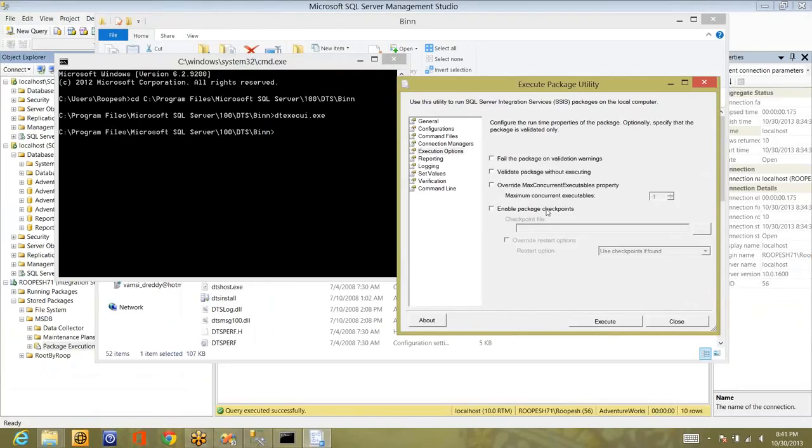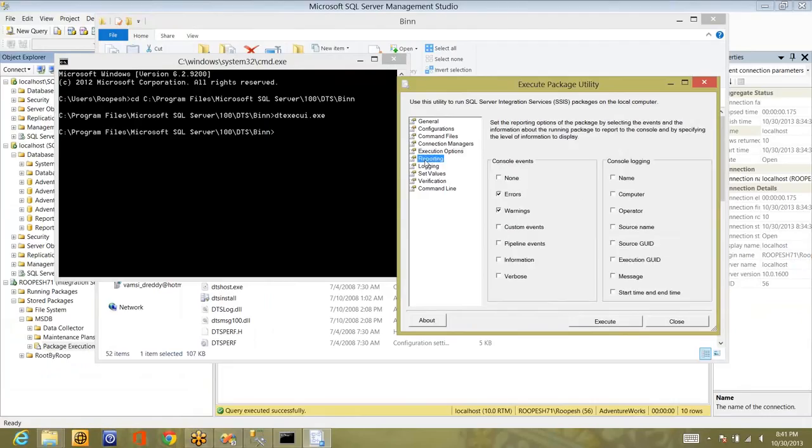And enable package checkpoints. You know, right? I think you still remember the discussion we had on checkpoints. It is used to start the package from where it failed, right? So if you have any checkpoint file, you can select it, and this will make use of the checkpoint file. In the same way, reporting: if you want to do any reporting, like writing errors or warnings or custom events, what the status is and so on, you can select this.